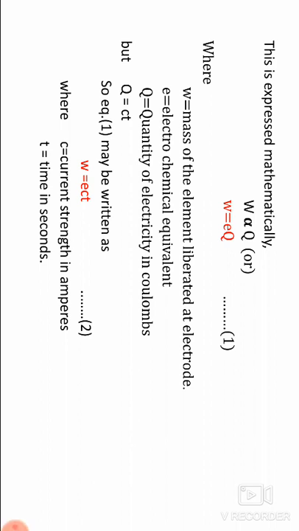But Q = Ct, so equation 1 may be written as W = eCt, where C is the current strength in amperes and t is the time in seconds.